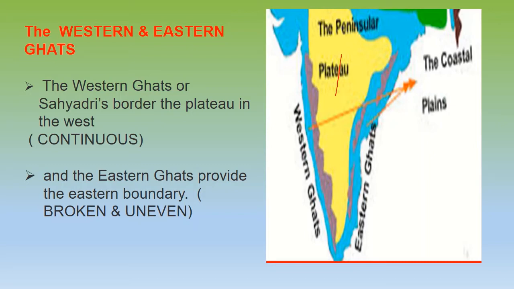They are continuous, okay, but the Eastern Ghats are broken and uneven, not continuous like the Western ones. So this is the difference between the two.